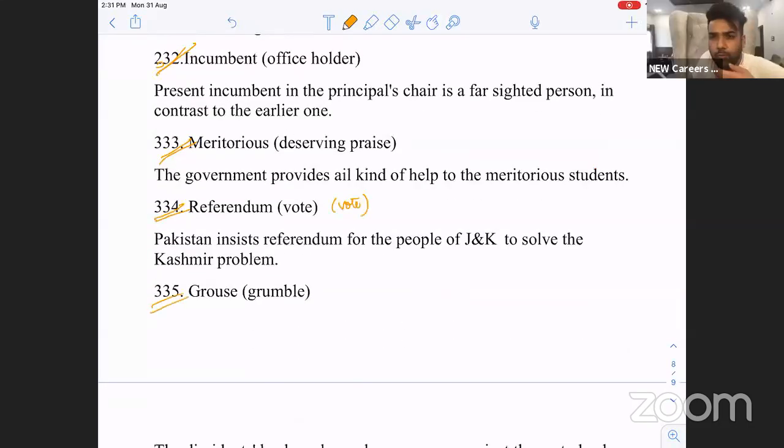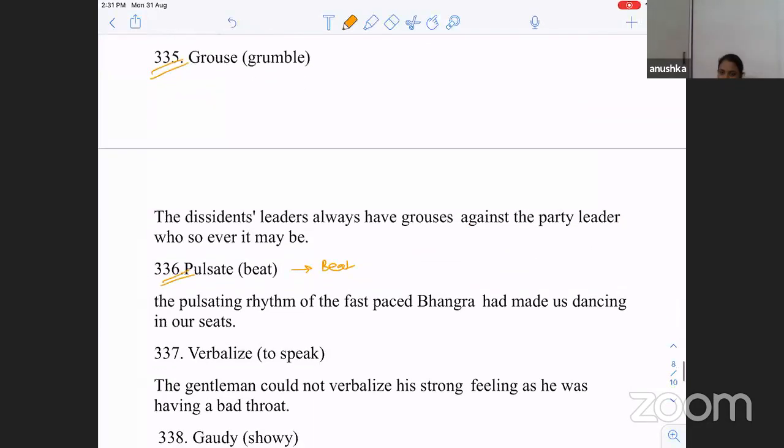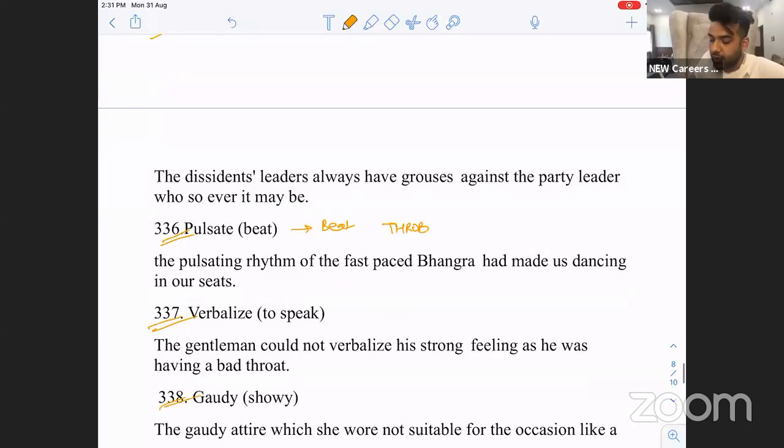Grouse, grumble, to mutter. Grousing is grumbling. Pulsate, beating. The heart beats or throbs. Another word for beat is throb. Verbalize is to speak, to utter something. Garish, showy. He wears garish clothes.